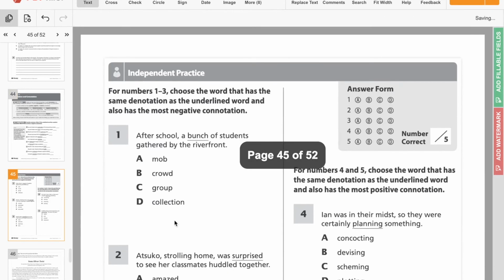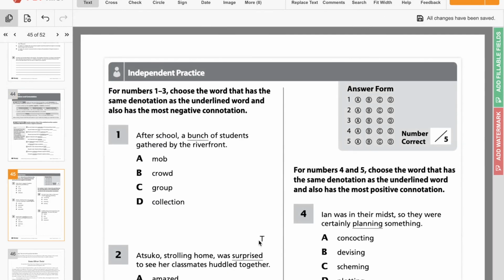So now that we've done that, you guys are going to do page 45 on your own. And then we will be in our writing packets tomorrow. If you guys have any questions, I will be available during office hours today.